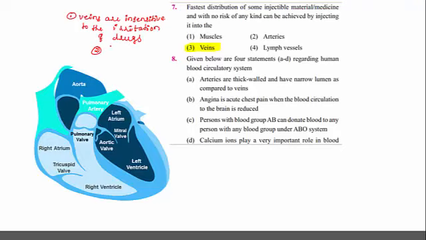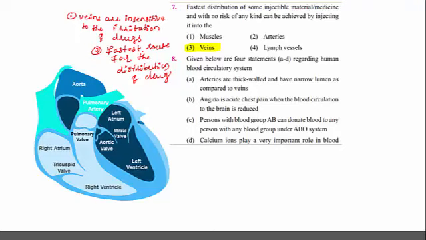Then second reason, it is the fastest route for the distribution of drug. That is why usually the veins are selected for the injection of medicine during any kind of medical treatment. Next one.